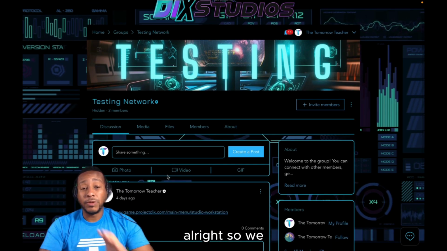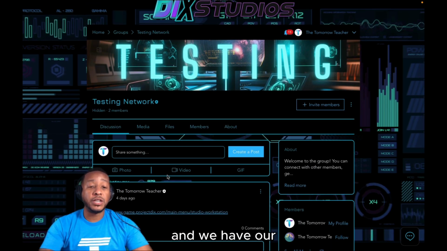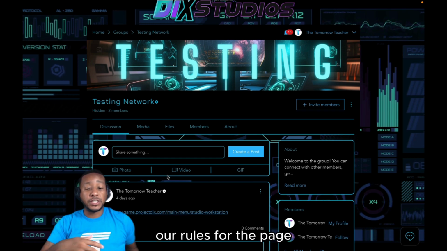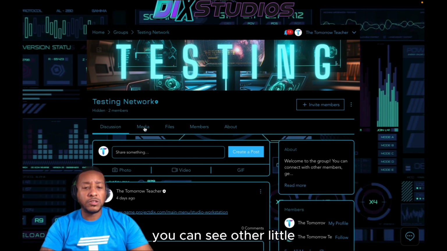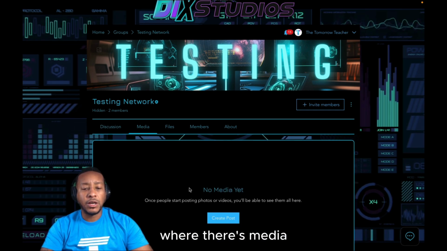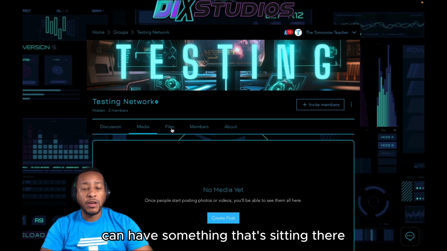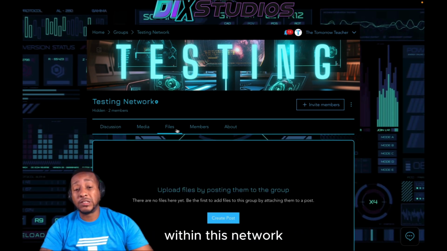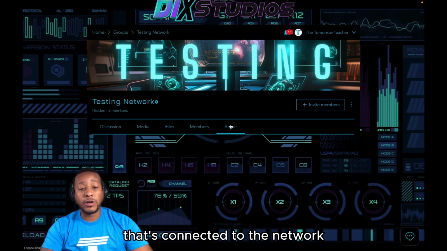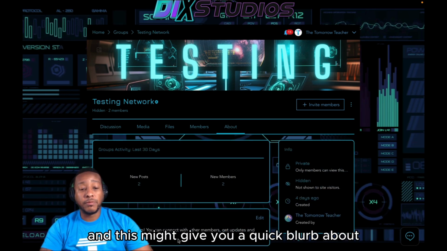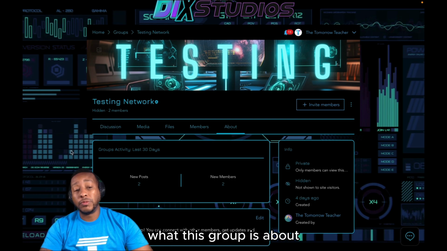We highly monitor this page, and we have our rules for the page and how we want this to function. You can see other small pages here where there's media, where we can have certain files that we might use within this network. You should be able to see all the members connected to the network, and this might give you a quick blurb about what this group is about.